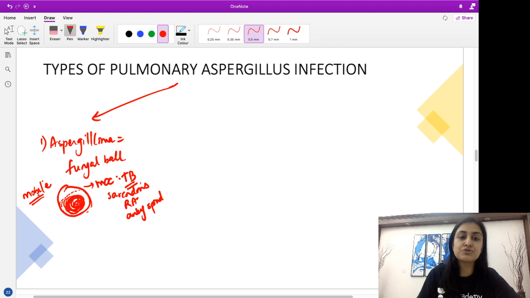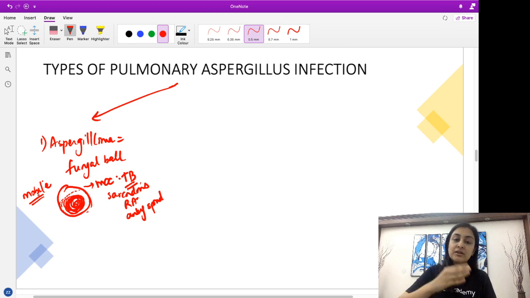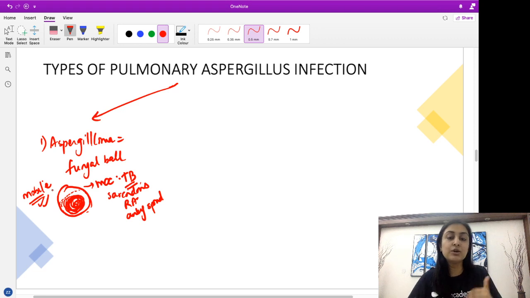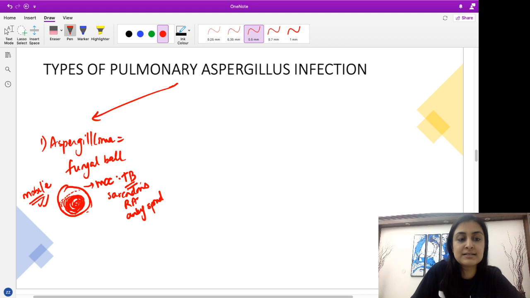So if you change the position of the patient while imaging, for example, you've done this X-ray in PA view and then you ask the patient to go in the decubitus position, we'll see that the fungal ball moves again to the most dependent location. Remember, this fungal ball, as the name suggests, is a ball which is mobile within the cavity. So it will move such that it goes to the most dependent location of the patient. So remember this fact.